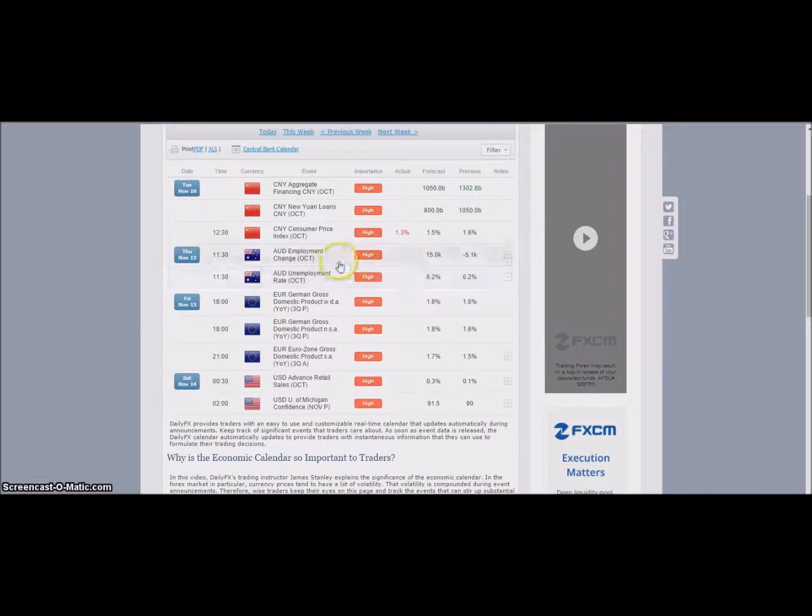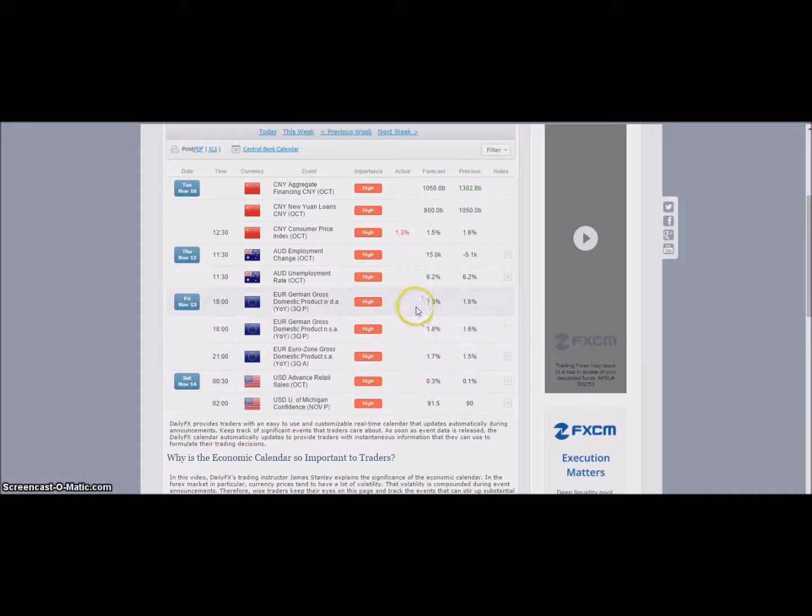So that's some news just to keep in consideration depending on where you are in your trading, and you may want to consider moving your stops to break even or exiting before the news, or taking it for a ride if you think it's going to be going in your favor. Also, later at the end of the week, we have the Euro GDP numbers coming through, and early Saturday morning for us we've got the US retail sales and the Michigan confidence numbers coming out.